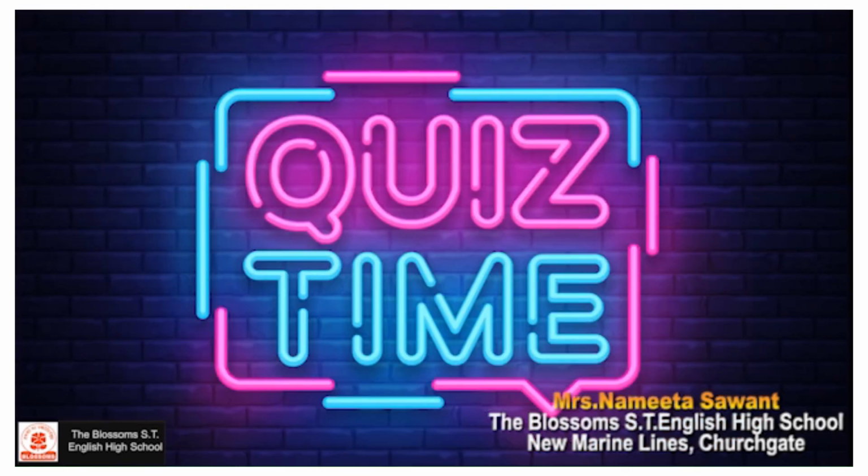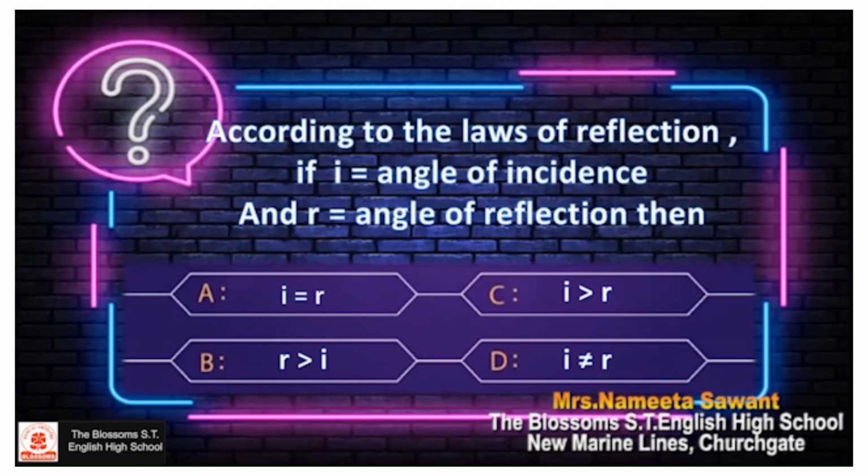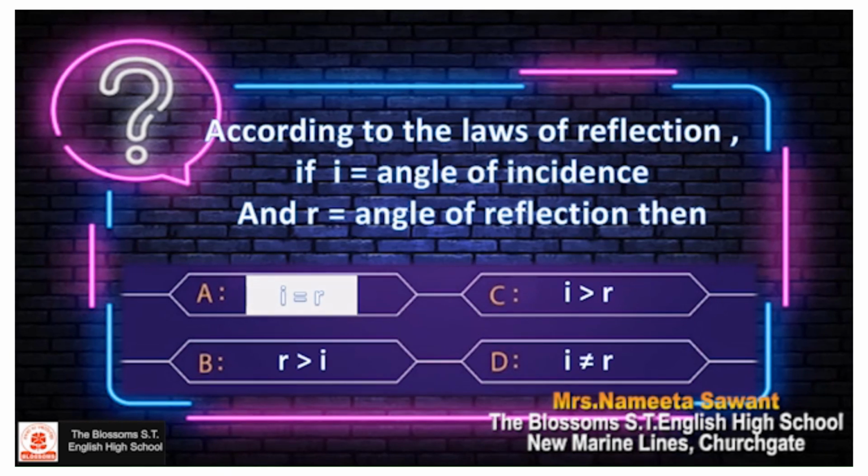I hope you all have understood what is reflection of light in a plane mirror. Let us check it with the help of a quiz here. The first question is, according to the laws of reflection, if i is equal to angle of incidence and r is equal to angle of reflection, then i will be equal to r, r will be greater than i, i will be greater than r, or i will not be equal to r. Correct answer is option A, i is equal to r.